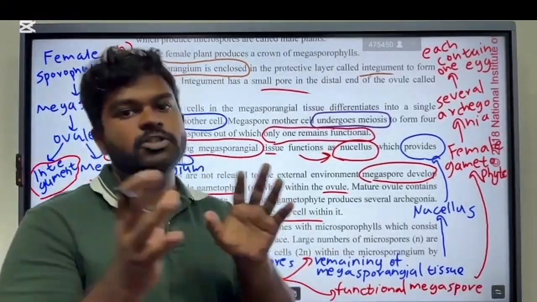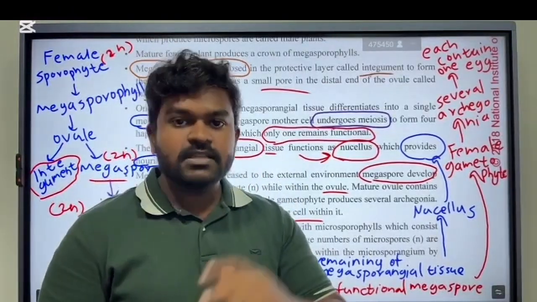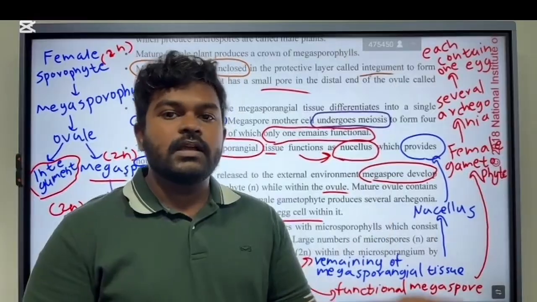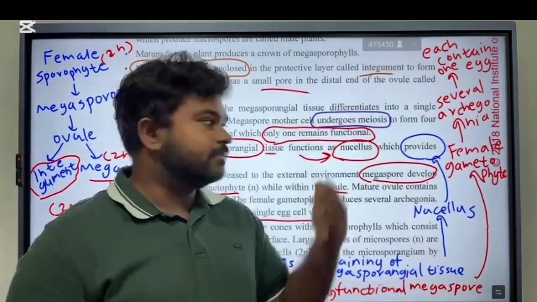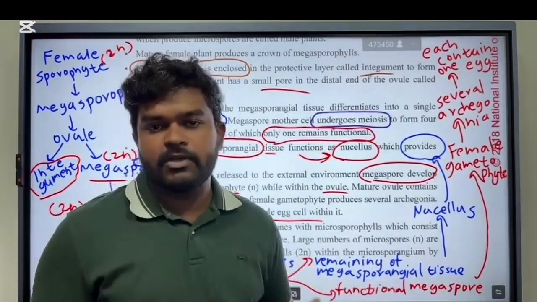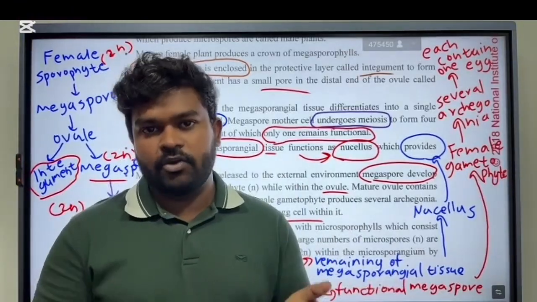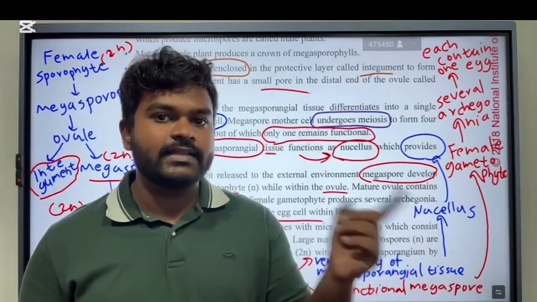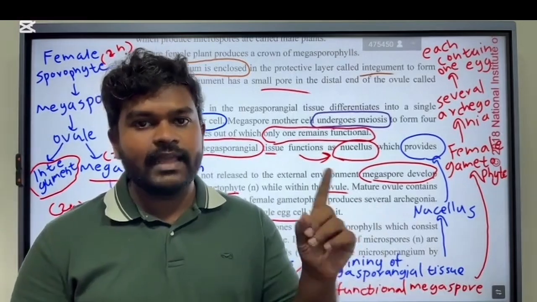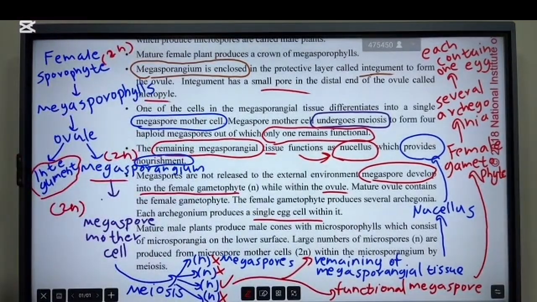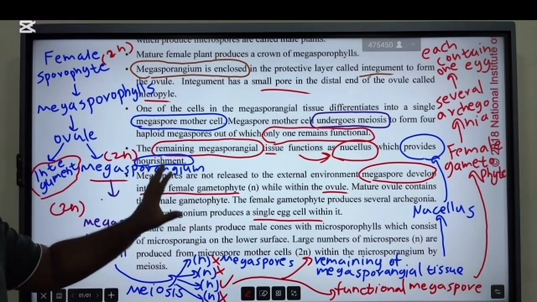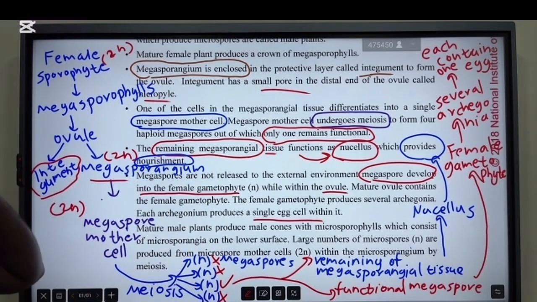Always megaspores become female gametophytes, microspores become male gametophytes. So here there is a megaspore, so it becomes the female gametophyte. Within the female gametophyte, there are several archegonia. Each of these archegonia consists of one egg cell. Okay, so that is about the female sporophyte and how it produces the female gametophyte.